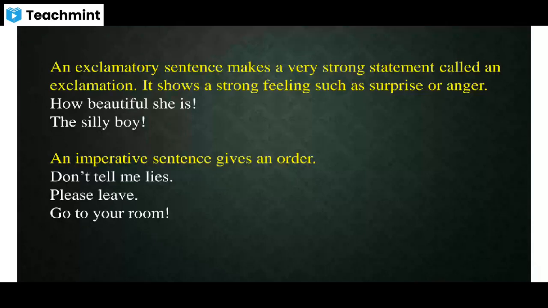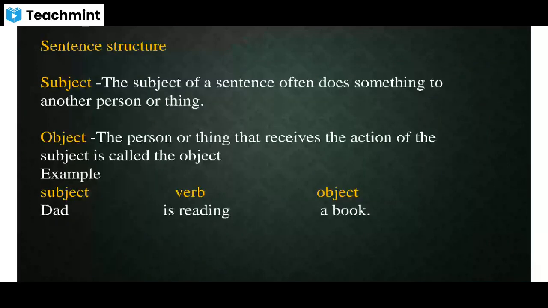Okay. So let me continue now. An imperative sentence gives an order, right? So all these sentences given below are in the form of an order, right? That's why it is called an imperative sentence. Some imperative sentences end with a full stop and some end with an exclamation mark. Okay, so these four are the types of sentence which you are already familiar with, right? A declarative sentence, interrogative sentence, imperative sentence, and exclamatory sentence.